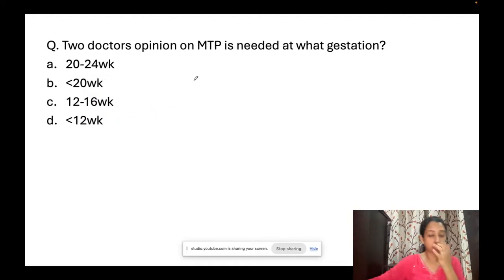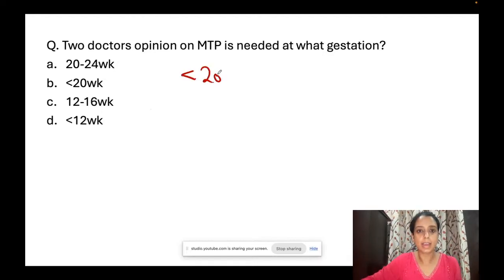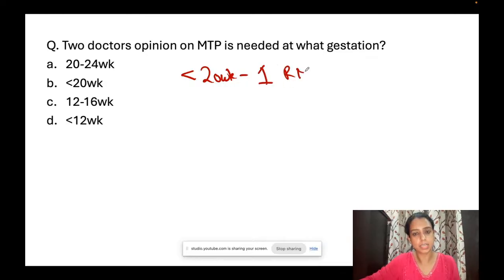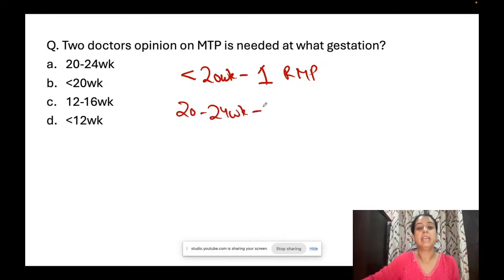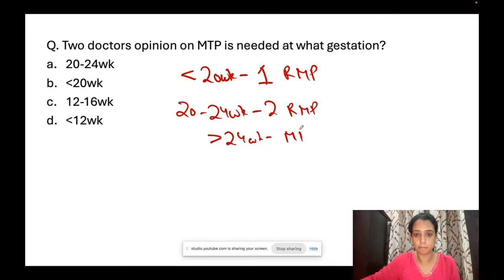This is the most common and I think all of you might have marked it correct. अगर आपको 20 weeks के अंदर MTP करानी है, you need opinion of only one RMP. ठीक है? If you fall in the category of 20 to 24 weeks, you need permission of 2 RMPs. And beyond 24 weeks, you need permission of a medical board. Remember, last time question आया था, what constitutes medical board? है ना? So here answer is 2 doctors' opinion is needed at 20 to 24 weeks.